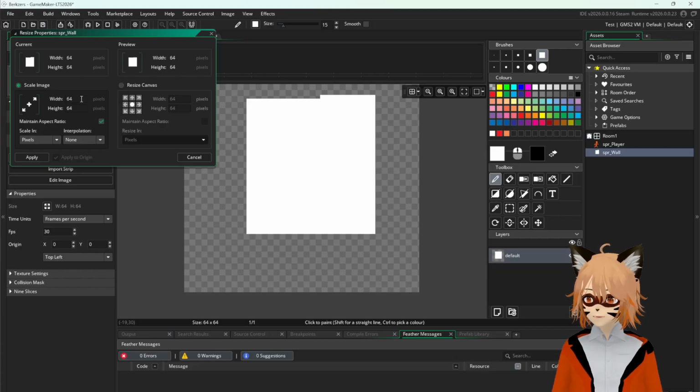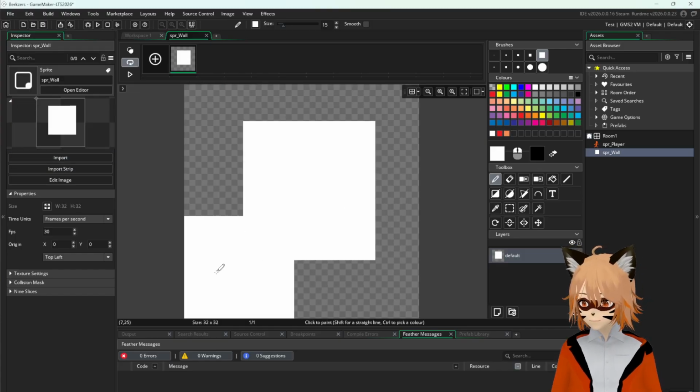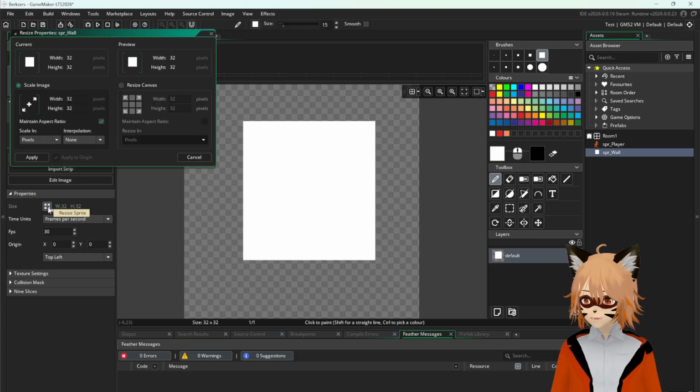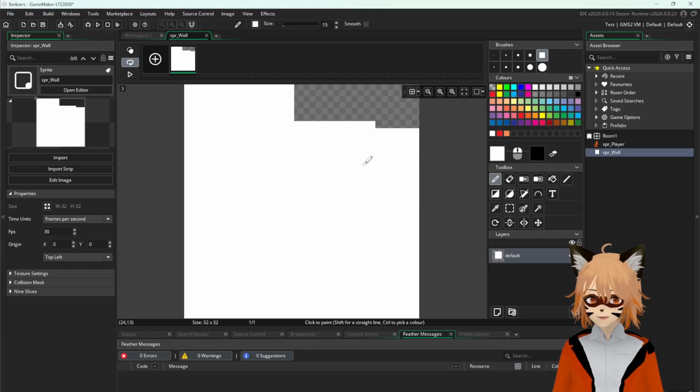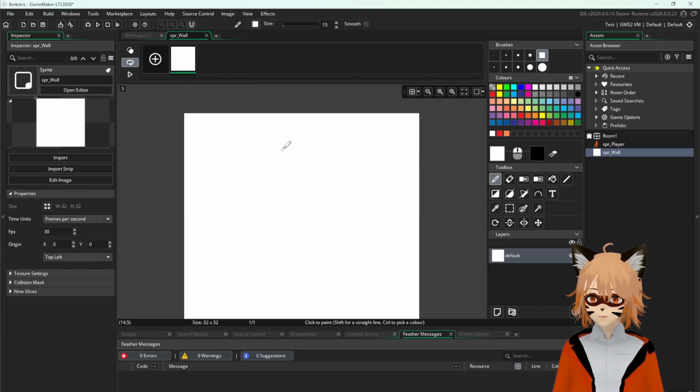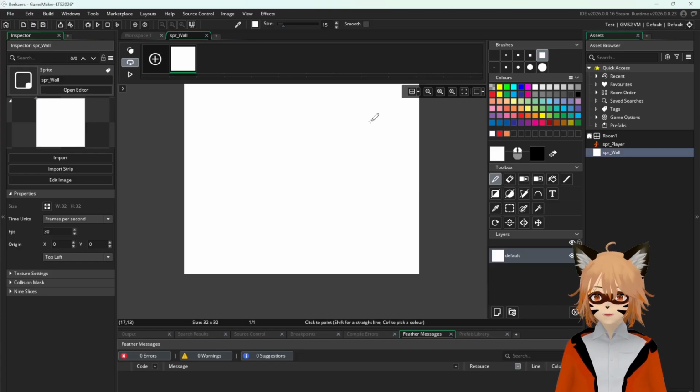We're gonna make this a little bit smaller. We're gonna make this 32 by 32, just to make it more manageable. Okay, so it's currently 32 by 32. Yeah. So we apply that, and basically we got a 32 by 32 canvas, and I'm going to make this into an entire white wall, all right?